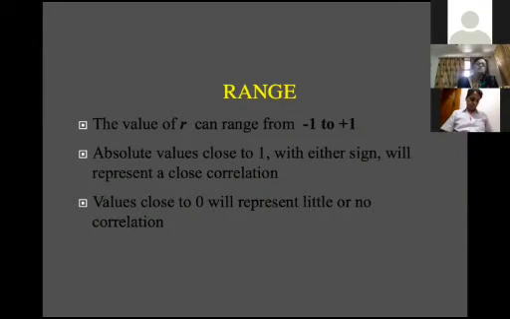Another thing: if you calculate r, the range must be between -1 and 1. The absolute value closest to 1, with either sign, represents the correlation. A value of 0 represents no correlation. In the next slide, I will give the grading of this.